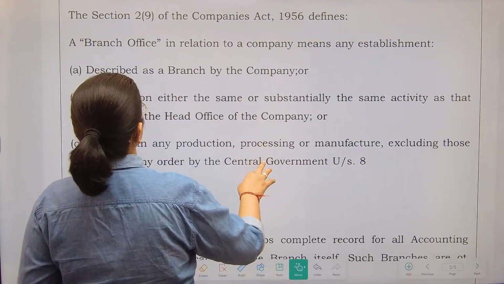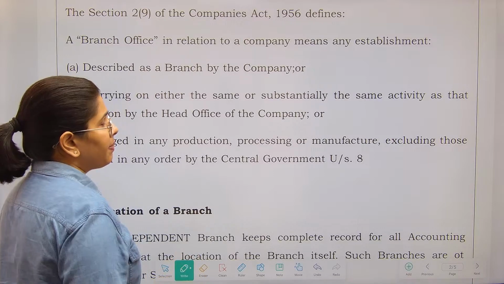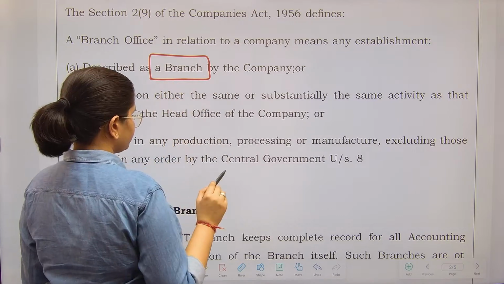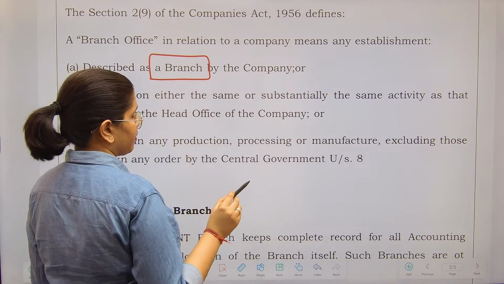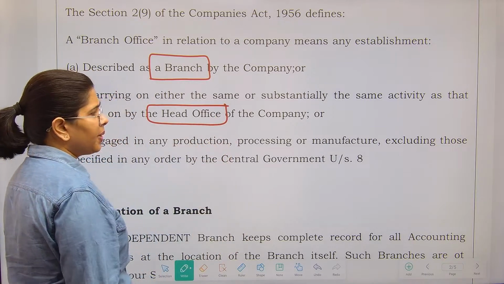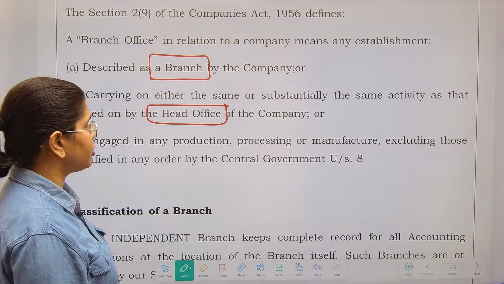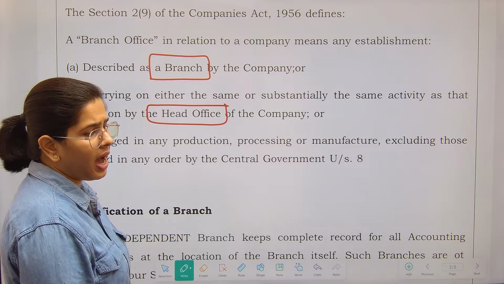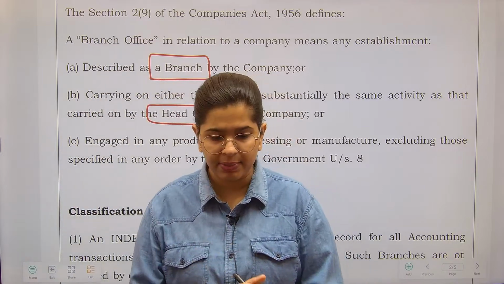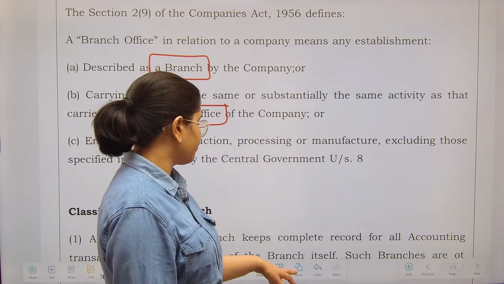Now let's see what the Companies Act says about a branch. A branch office in relation to a company means any establishment which is described as a branch by the company, which is carrying on either the same or substantially the same activity as that carried on by the head office of the company, engaged in any production, processing, manufacturing, excluding those specified in any order by the central government, right? Basically they are just representing the head office. Whatever the head office does, whatever work it does, they just represent it. This is the work of the branch. After this, let's talk about the classification of branches.